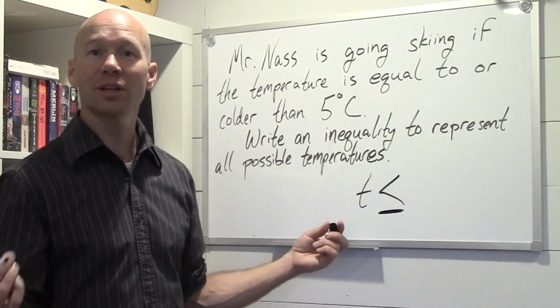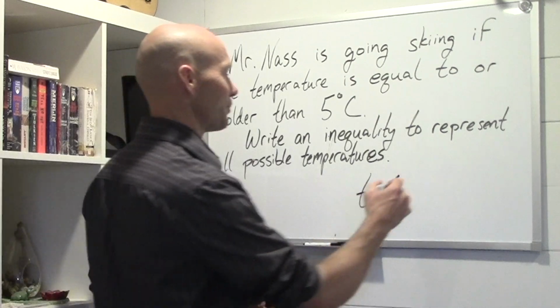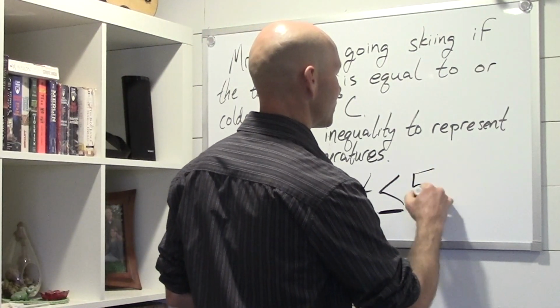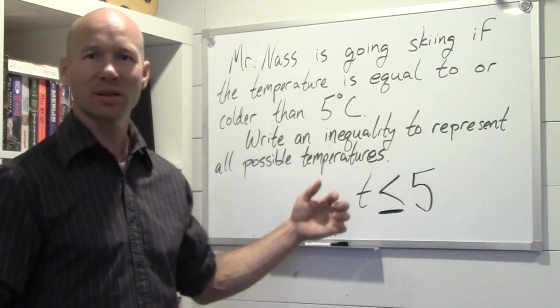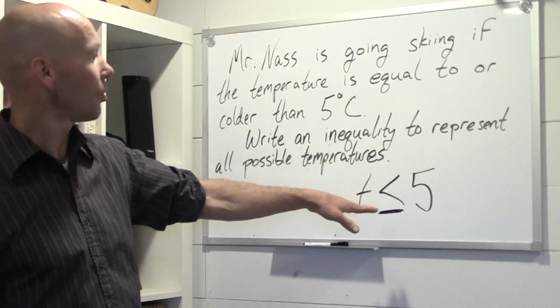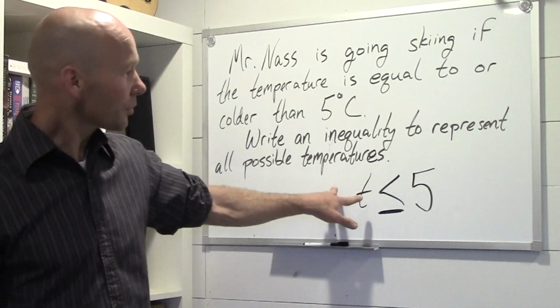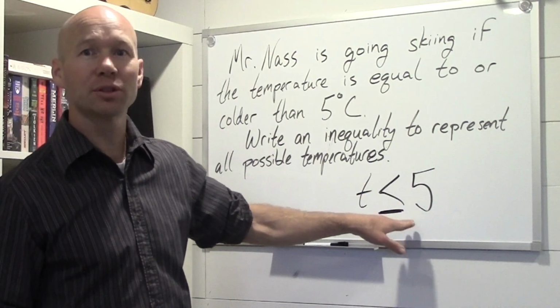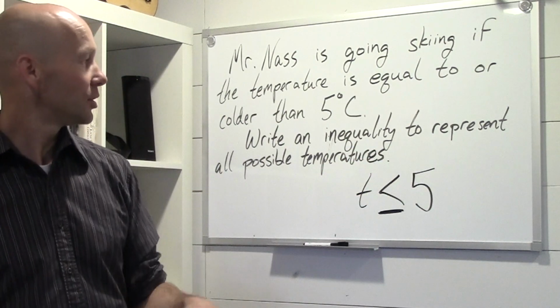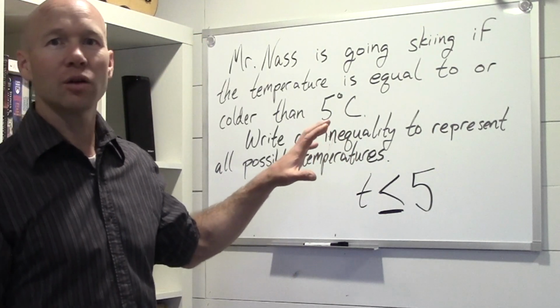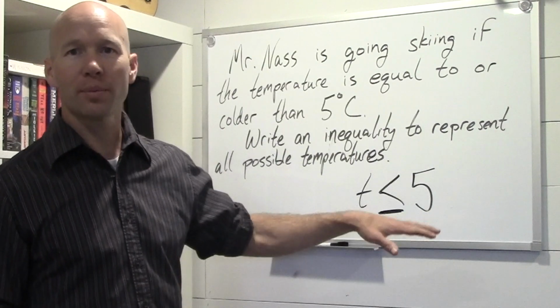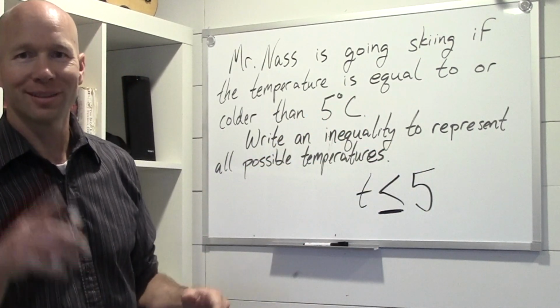And what is the temperature equal to or less than? I like it a little bit colder, because if it's too warm, then my skis stick to the snow. So I want it to be pretty cold when I'm skiing. The temperature needs to be equal to or less than 5 degrees. Alright, you are going to read a couple problems and write an inequality to represent those word problems. Let's get to it.